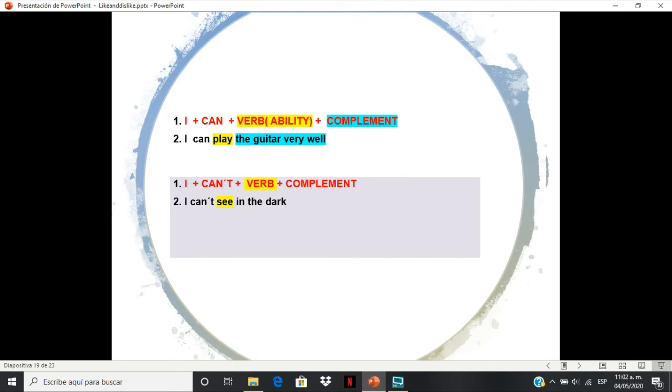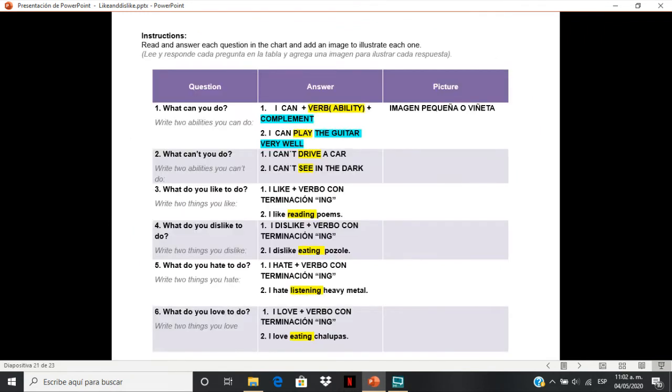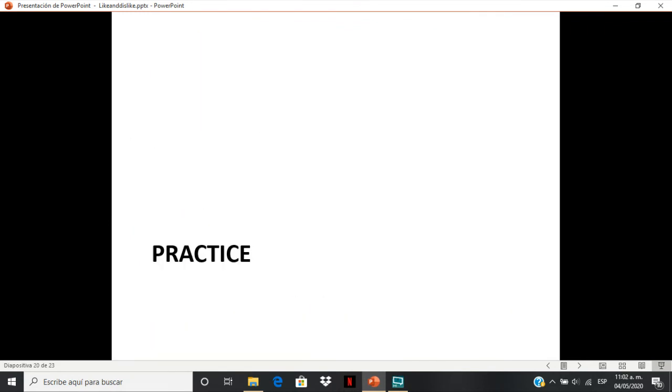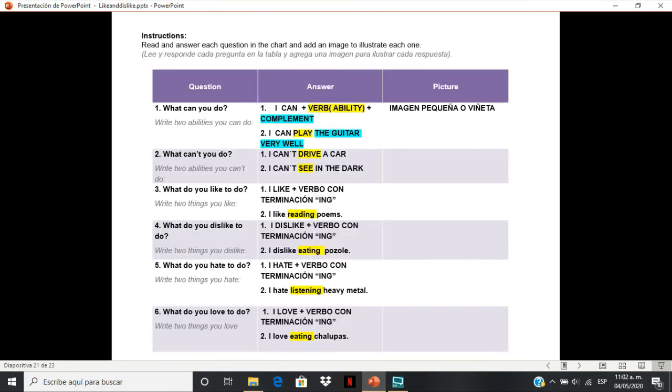Okay, so we can now practice a little bit by reviewing the topic about last week, expressing likes and dislikes, and then try to answer this questionnaire. So in this case, we have the interrogative form for the verb can, like, dislike, hate, and love.